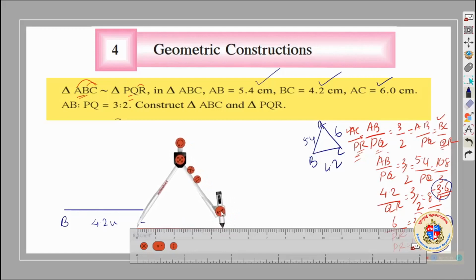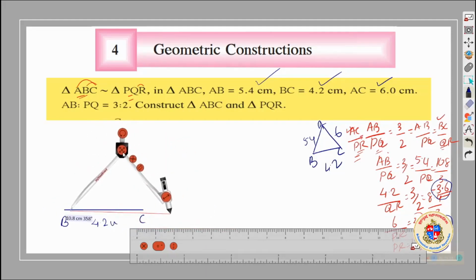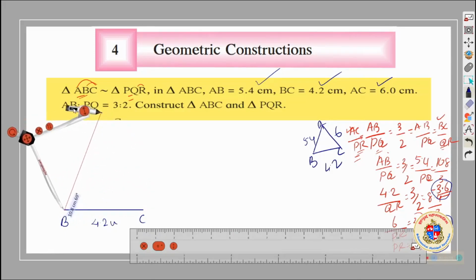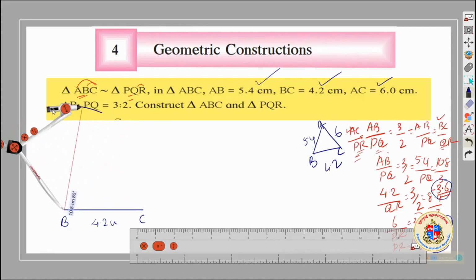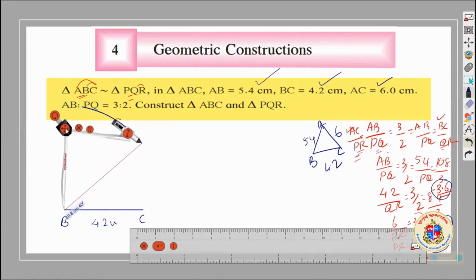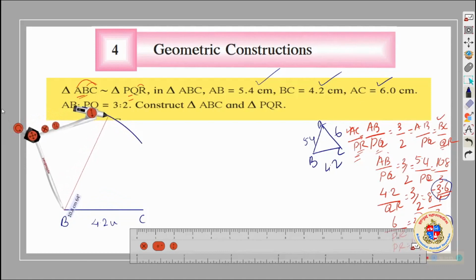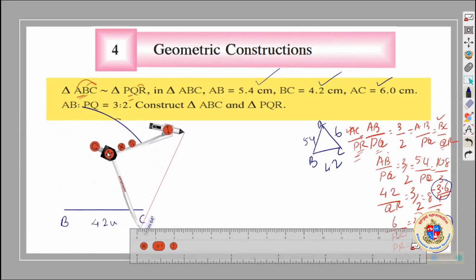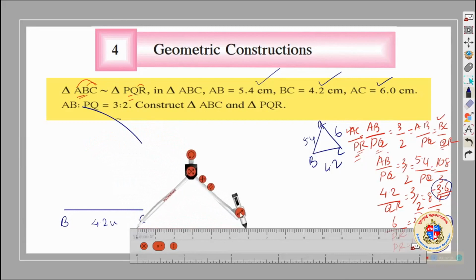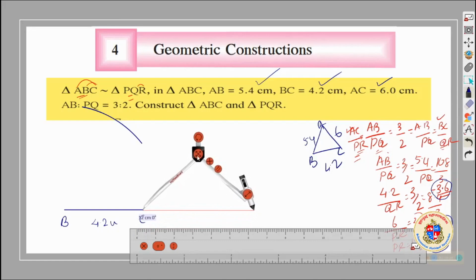To get the point A, we need to get these two together. 4.2 is over. Now it is 5.4, that is from B to A. So I will put the compass here. And now I have to take the compass and measure for CA. Measure for CA is 6 centimeter. Okay, see whether our arc will come correctly.